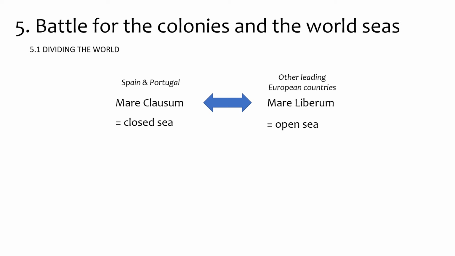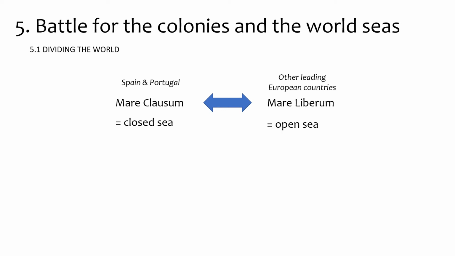They are a bit late. So Spain and Portugal were leading countries in the discoveries, and the other European countries decide to go exploring too late, actually. And they are in favor of the mare liberum principle.